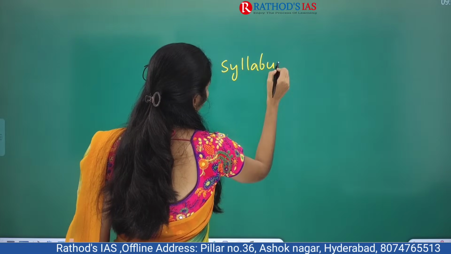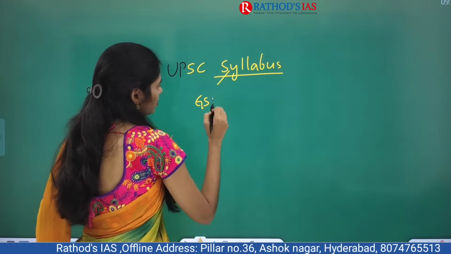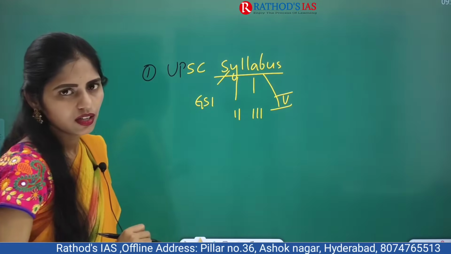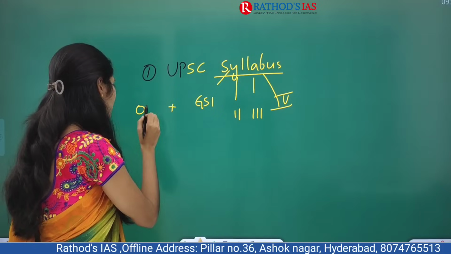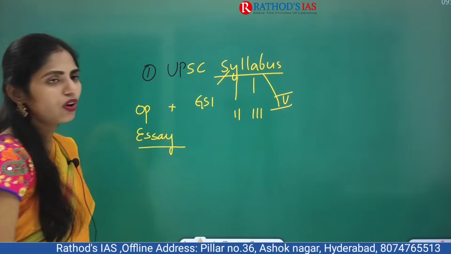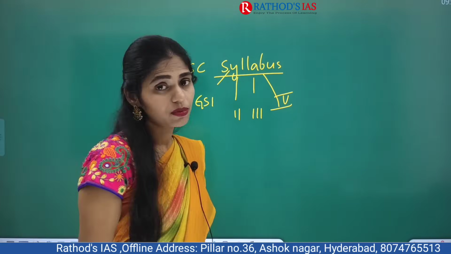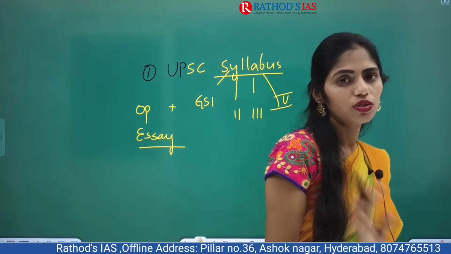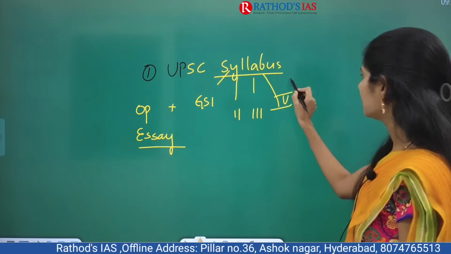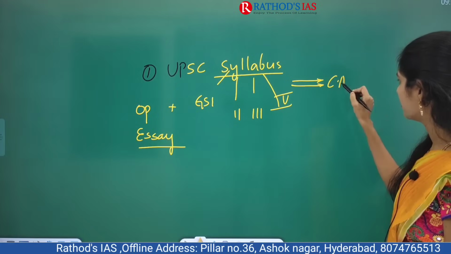So why this syllabus? In this syllabus, you will be having GS1, GS2, GS3 and GS4. And apart from that, you will also have your optional and also essay. So whatever the things which are given in your syllabus copy, sometimes you can see those keywords directly in your newspaper. So those articles are of utmost importance. And apart from that, there will be other questions you can get from newspaper, that is from your current affairs.